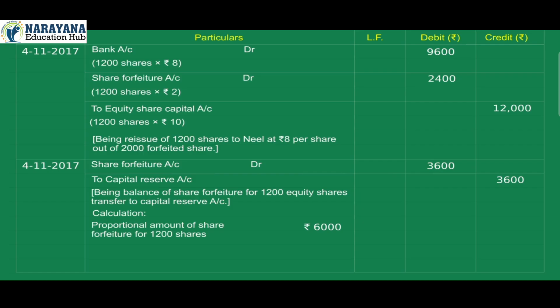Calculation. Proportional amount of share forfeiture for 1,200 shares rupees 6,000 less amount debited to share forfeiture account rupees 2,400. Capital reserve account rupees 3,600. 22 November 2017.